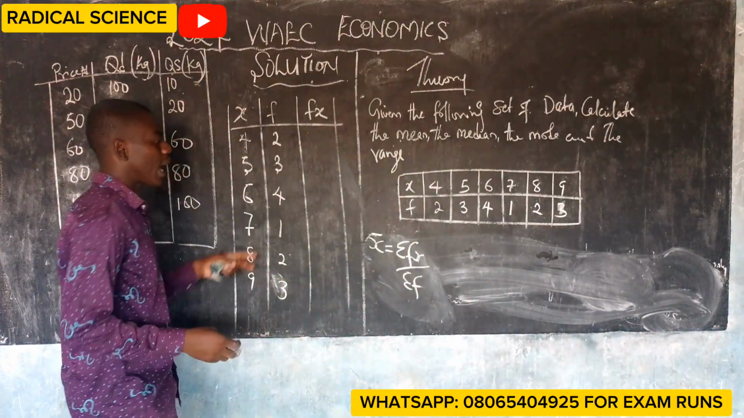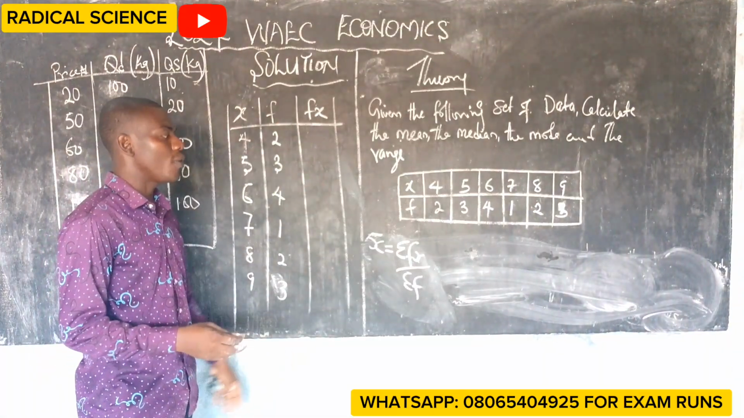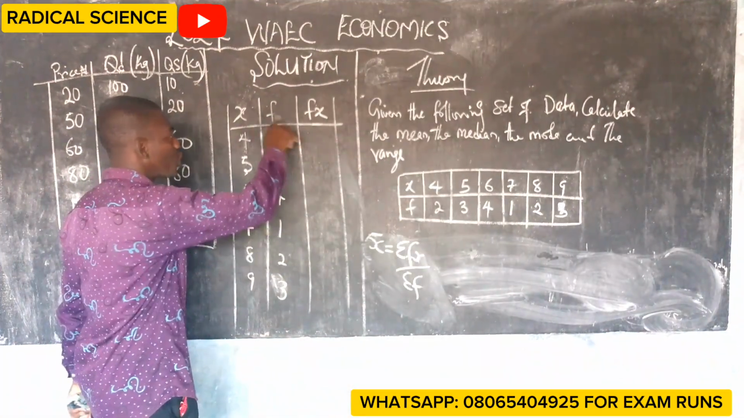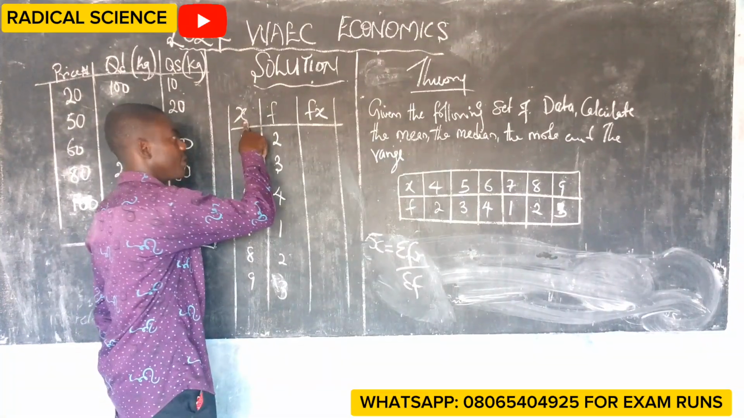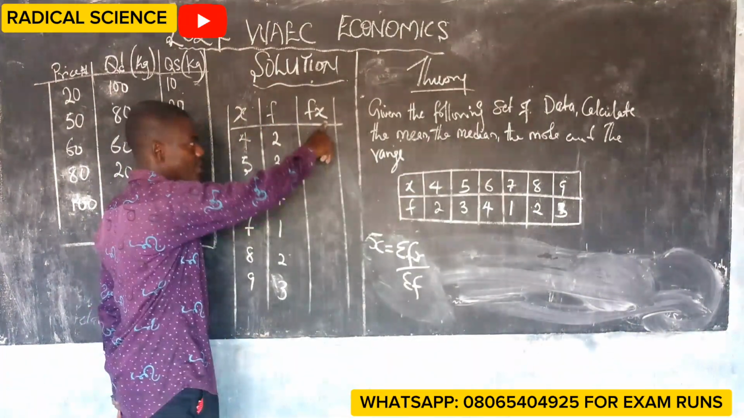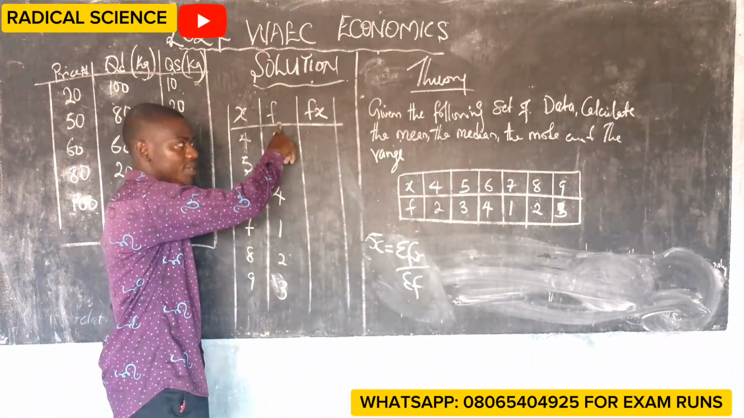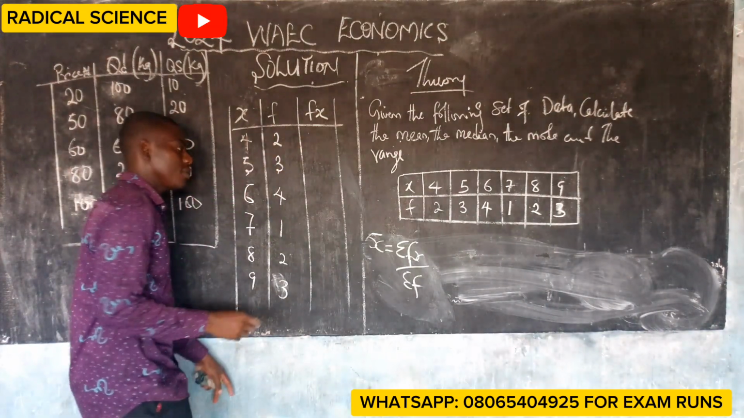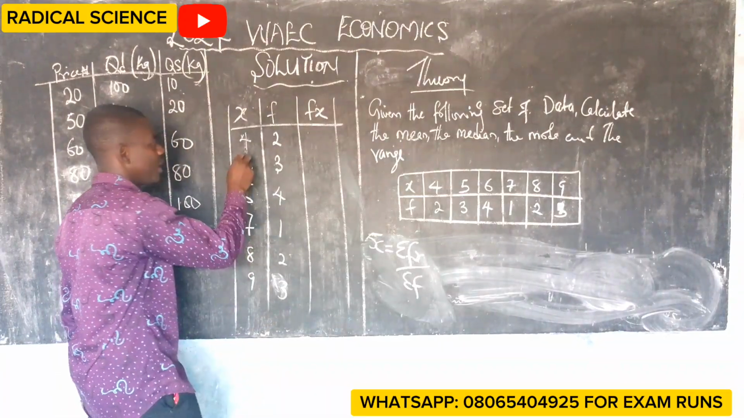Now, for us to calculate this, because this involves the frequency table, I'm going to fill these columns. This is X, this is F, and this is Fx. F means frequency, X stands for the data. We're going to fill here. Please follow me as I calculate.